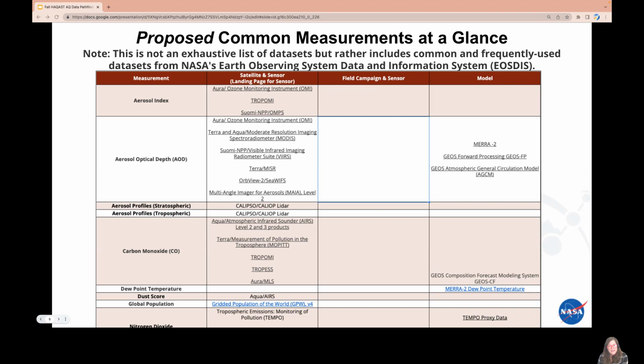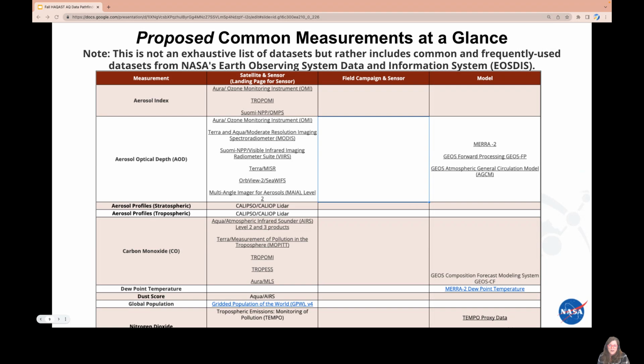Since the spring HAQAST meeting, I'm pleased to report that ESDS and ESDIS have worked together to promote a call for the NASA DACs or Distributed Active Archive Centers and their subject matter experts to review the data that are available and frequently used for health and air quality purposes. No one knows NASA data better than the DACs and their data providers.